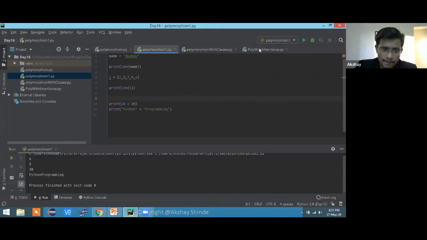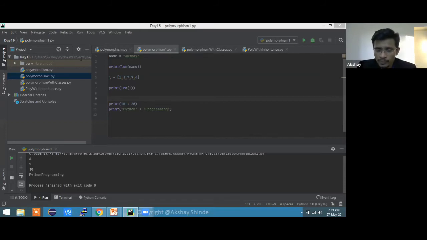Yes, I will talk about overloading at a later part, Kalani. You're right, it is operator overloading, but I'm just trying to show you what polymorphism is. First is polymorphism, then comes overloading and overriding, which are the next concepts. First you need to know what polymorphism is. Polymorphism means using the same operator, function or object for multiple operations, multiple applications, in multiple forms.